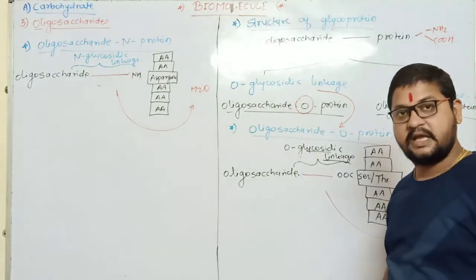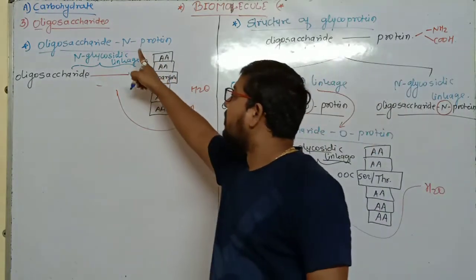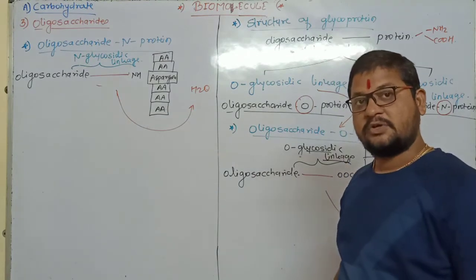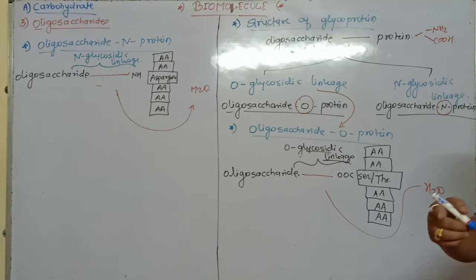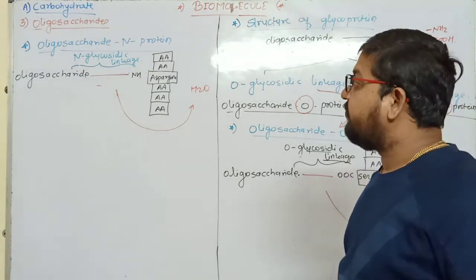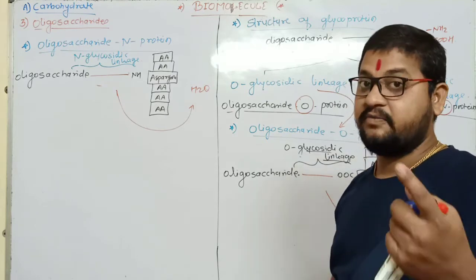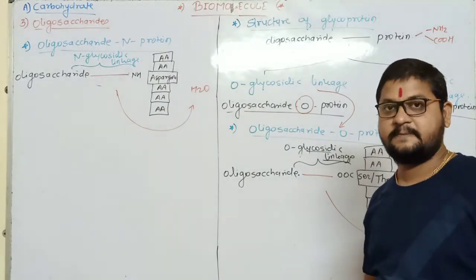In this way, glycoprotein is of two types, oligosaccharide O-protein and oligosaccharide N-protein, based on which group is involved in the bond formation. But now another question: when does O-glycosidic linkage formation take place and when does N-glycosidic linkage formation take place?